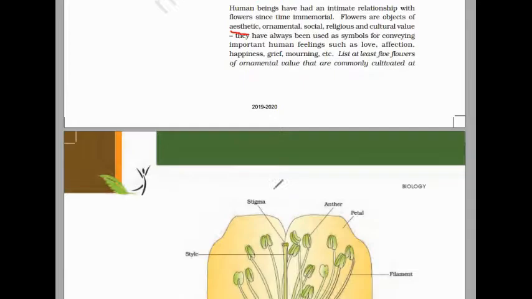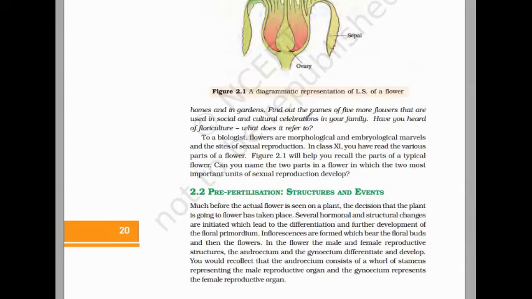Clear? Here one question is: list at least 5 flowers of ornamental value that are commonly cultivated at homes and in gardens. Find out the names of 5 more flowers that are used in social and cultural celebrations of your family. So you can write down the answer.